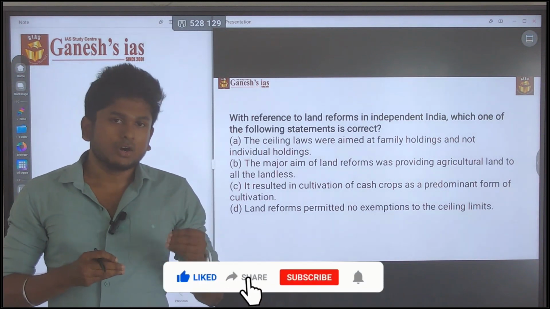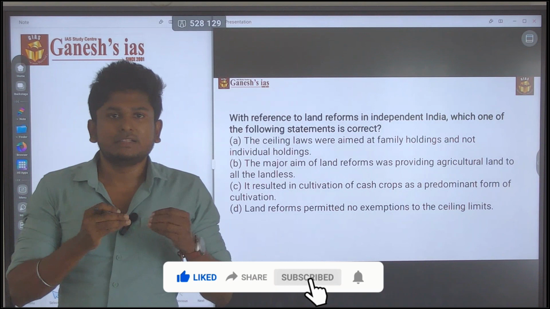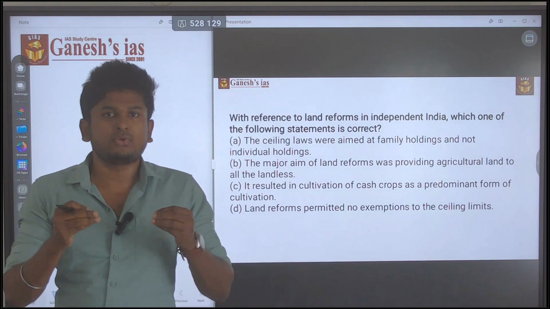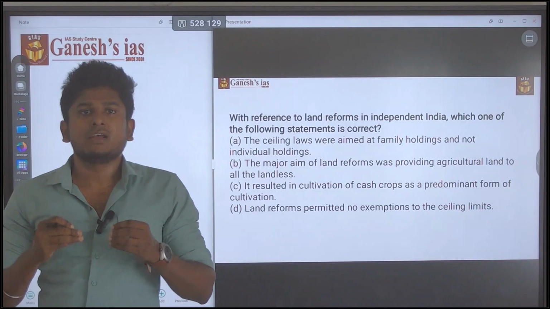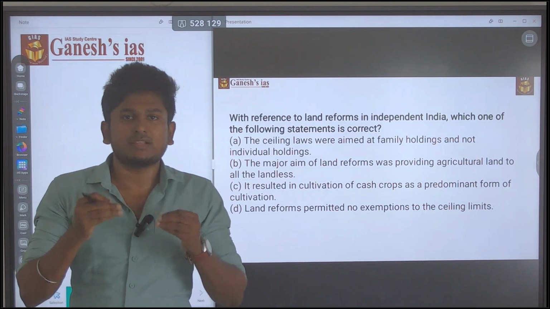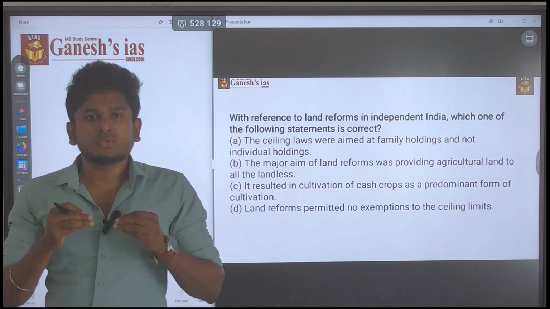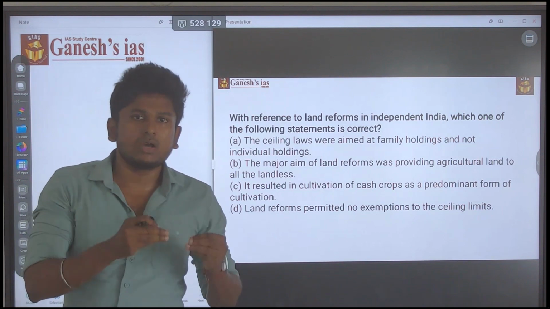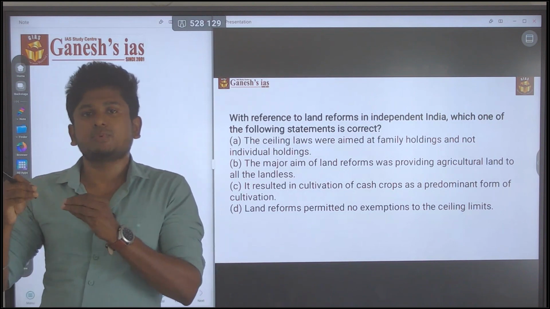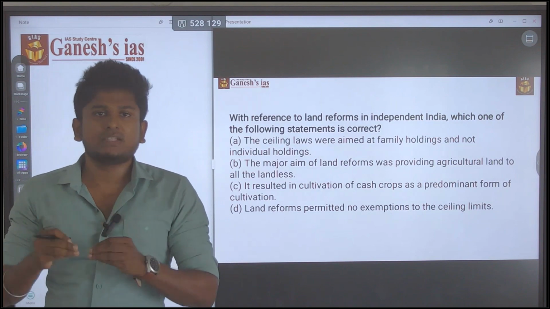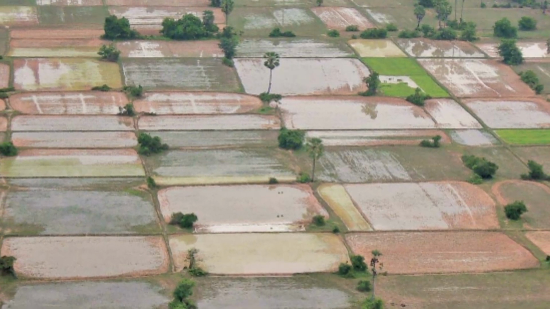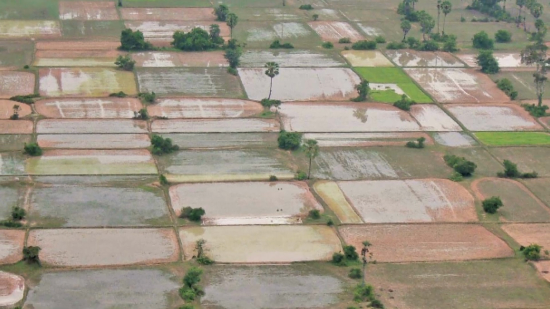And also the government, the newly formed, infant-stage independent India, didn't have the revenue to create a manufacturing sector. They couldn't construct industries because they didn't have any money. So in such a situation, you have to earn money from the primary sector, and by that you create investment for the manufacturing sector. But the issue with the primary sector is that huge land holding still rested with the zamindars and jagirdars.